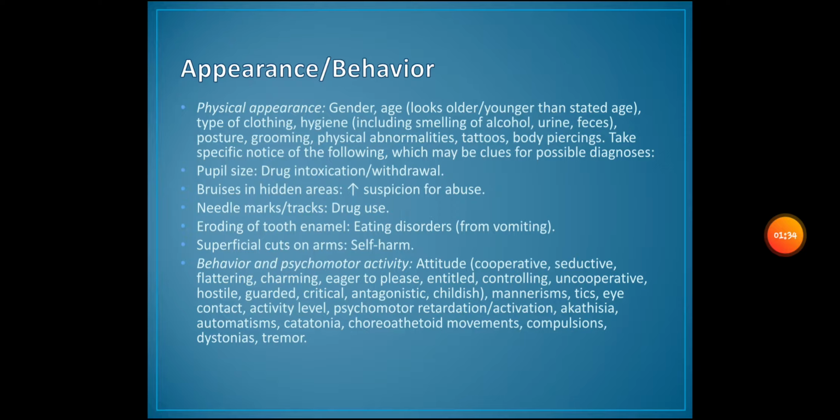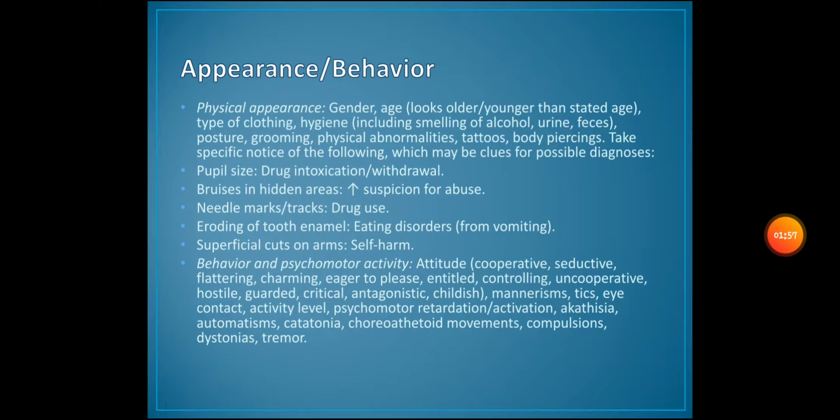That's going to give you an idea of drug intoxication or withdrawal. Opioid intoxication leads to pinpoint pupils, right? Bruises in hidden areas are going to increase the suspicion for abuse. Needle marks or tracks would point towards drug use. Eroding of tooth enamel may be due to eating disorders from vomiting. Superficial cuts on the arm suggest self-harm.